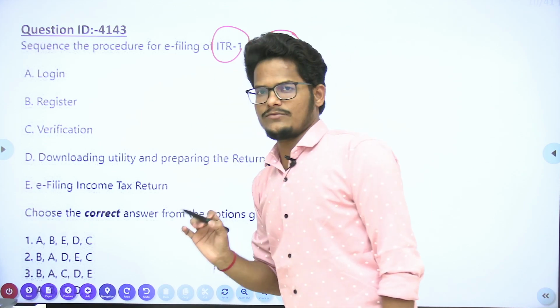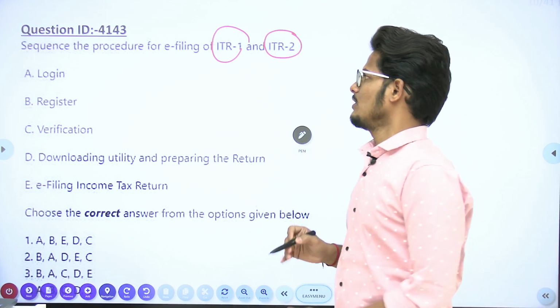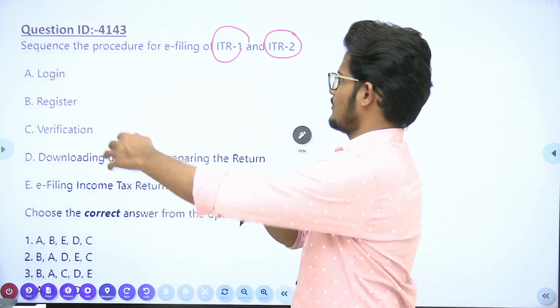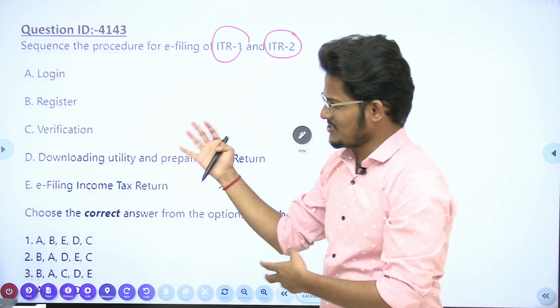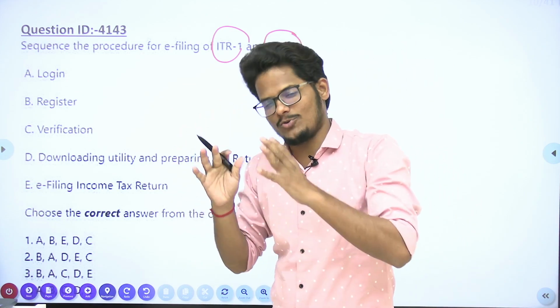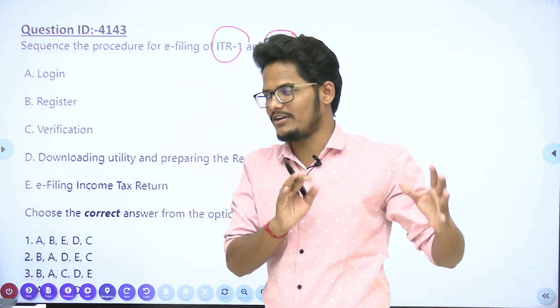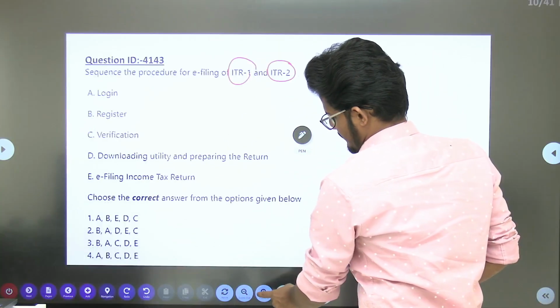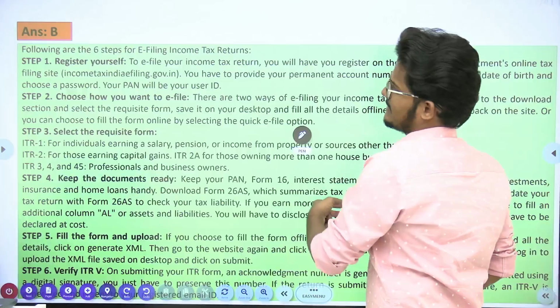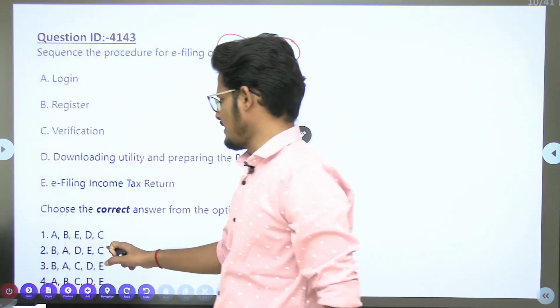Next, the sequence procedure for e-filing of ITR1 and ITR2. Income tax return form number 1, form number 2. For e-filing of these two, what is the regular procedure? This is a question which was repeated in 2021 and 2019 also. The same question is coming, and this time also they have given the same question. So the answer is option B, that is BADEC.